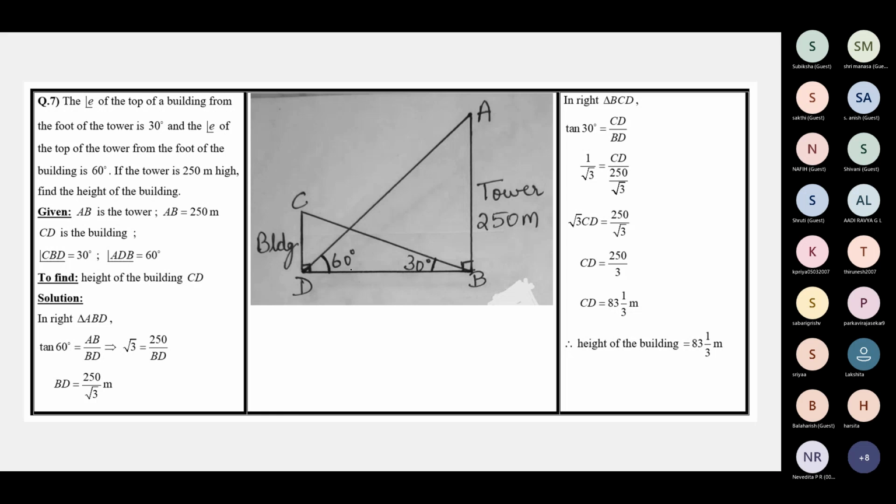So the height of the building is 83 1/3 or 83.3 meters.